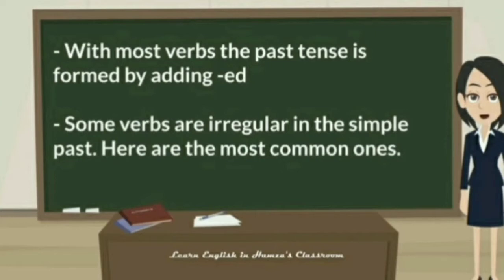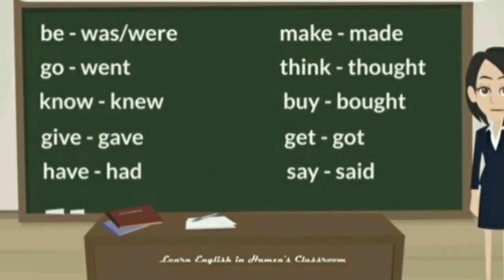Some verbs are irregular in the simple past tense, and here are the most common ones: be, was, go, went, know, knew, give, gave, have, had, make, made, think, thought, buy, bought, get, got, say, said. These verbs are totally changed past tense, isn't it?